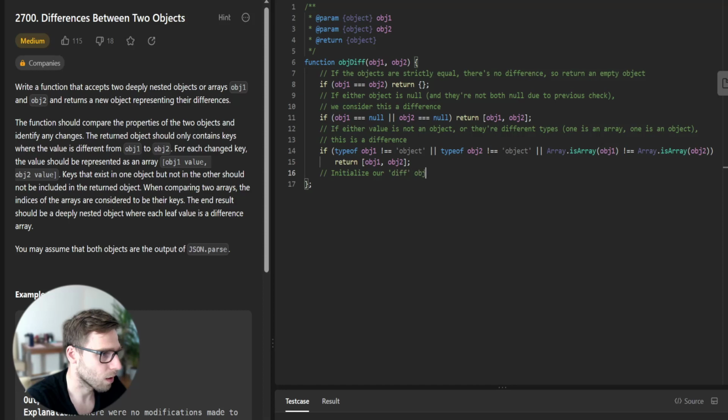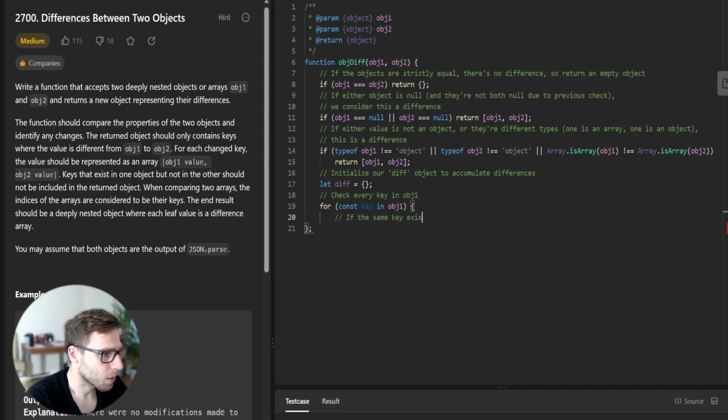Initialize our diff object to accumulate differences. So let's create diff, and check every key in object 1: for key in object 1.